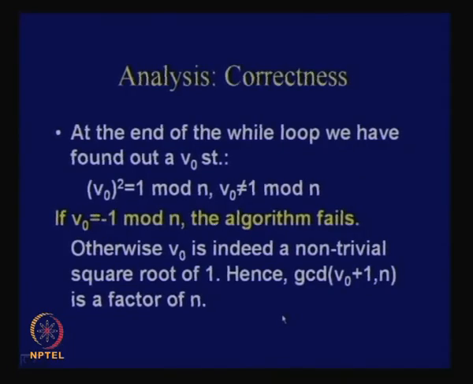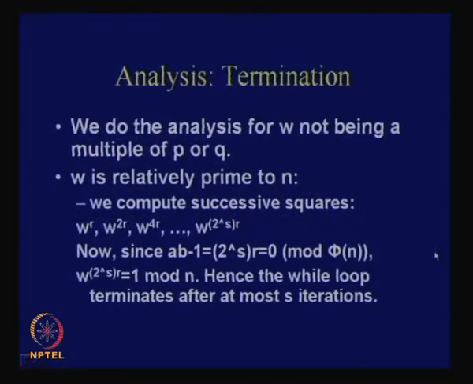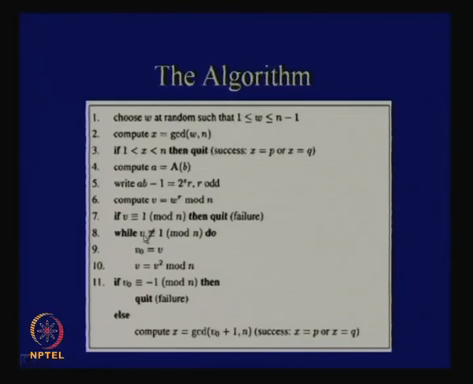How are you ensuring by that algorithm that V0 is not equal to 1 mod n? The condition is that V is not congruent to 1 mod n. V0 is the previous value. So, if V is the least value for which this happens, then definitely V0 is not 1. I am not saying least, because you are doing a modulo n, but what I am saying is the previous iteration value. So, the previous result cannot be 1 actually.